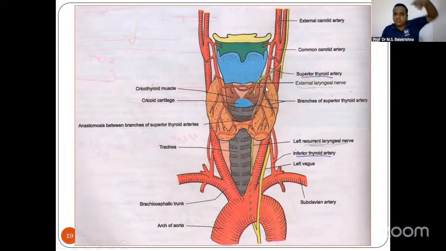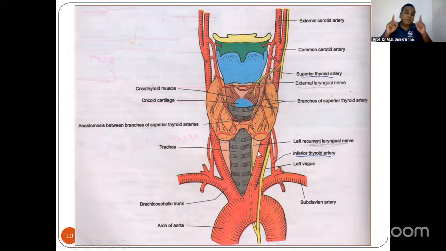It enters the gland, goes down and divides into multiple sub branches. So the upper lobe of the thyroid gland is supplied by the superior thyroid artery. And the lower lobe of the thyroid gland, the down part, is supplied by something else. So you see this is the arch of aorta, your heart. From there you have got your brachiocephalic trunk, and this is your subclavian artery. From the subclavian artery, a branch comes here, the inferior thyroid artery.